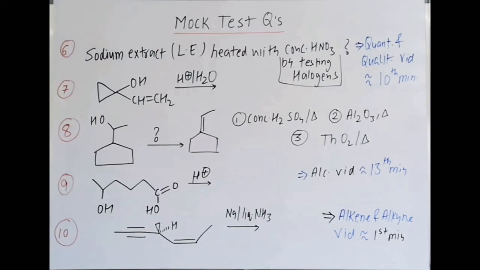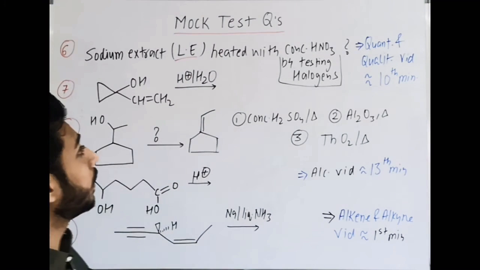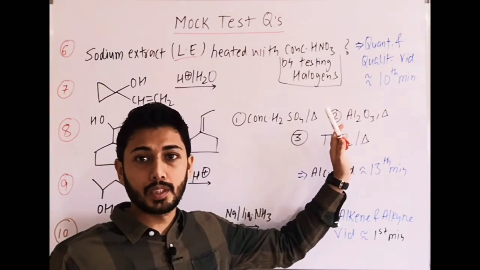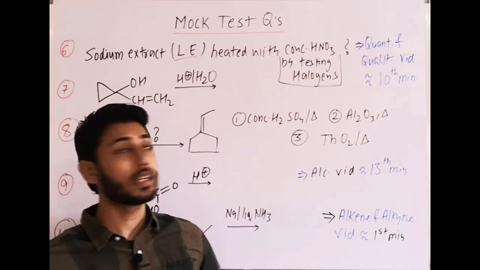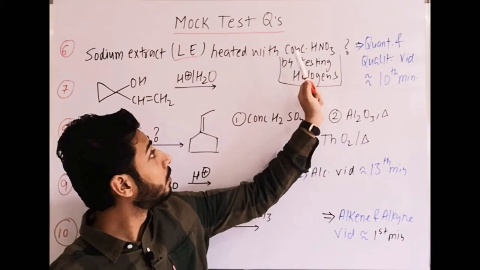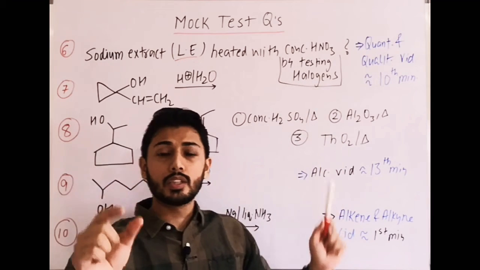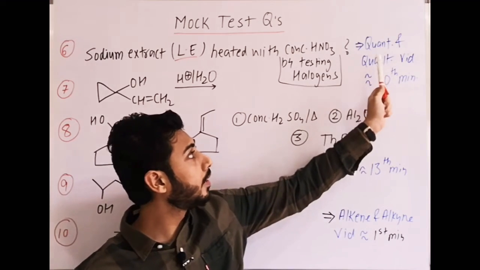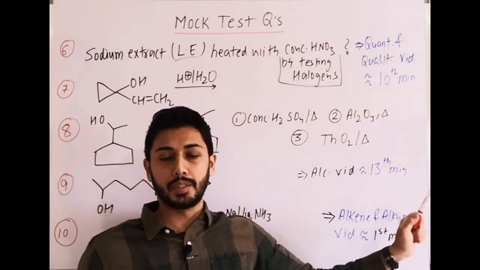Now next, question number 6. Sodium extract, or we can say Lassaigne extract, is heated with concentrated HNO3 before testing halogens. Why do we treat the Lassaigne extract or sodium extract with concentrated HNO3 before testing the halogens?